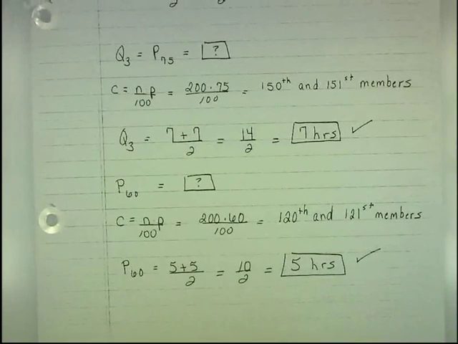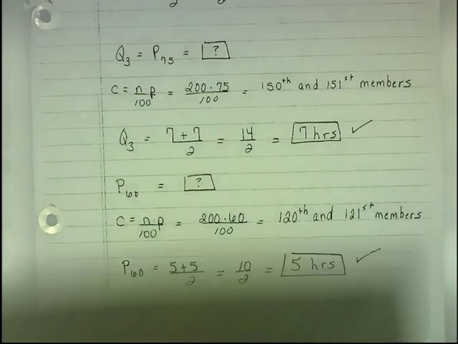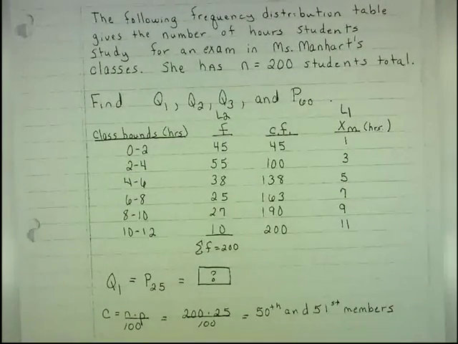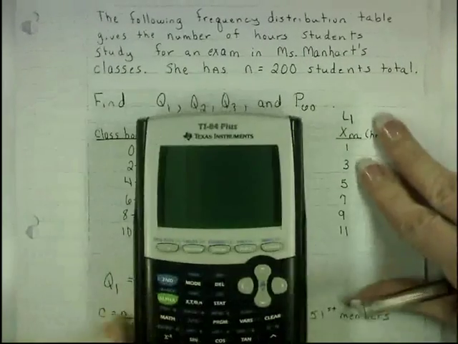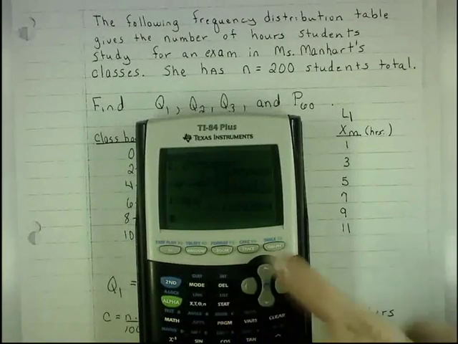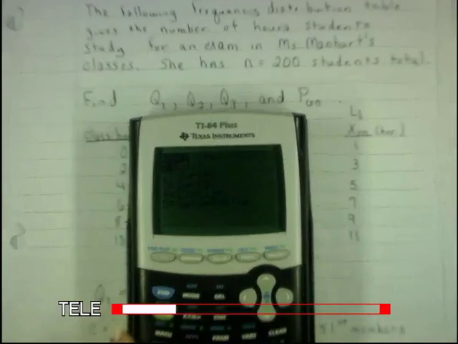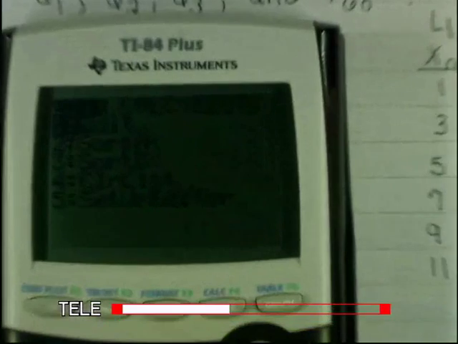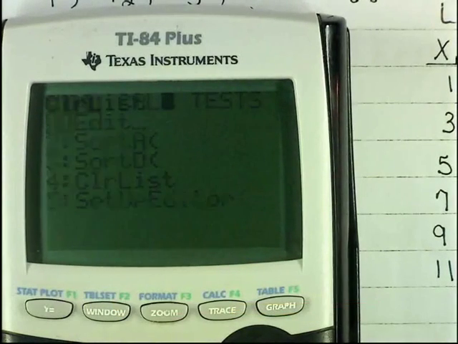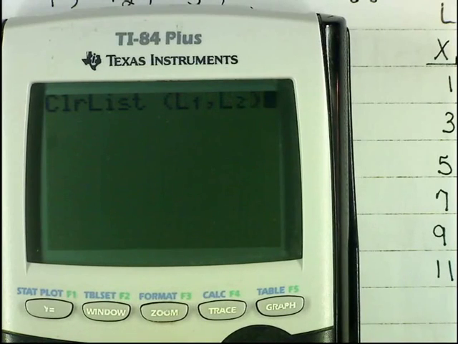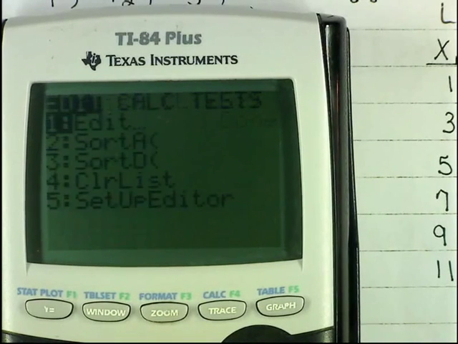So I want to show you this in the calculator. You would go to Stat, and you would go to 4, and parentheses L1, L2, and then go to Stat and Edit.